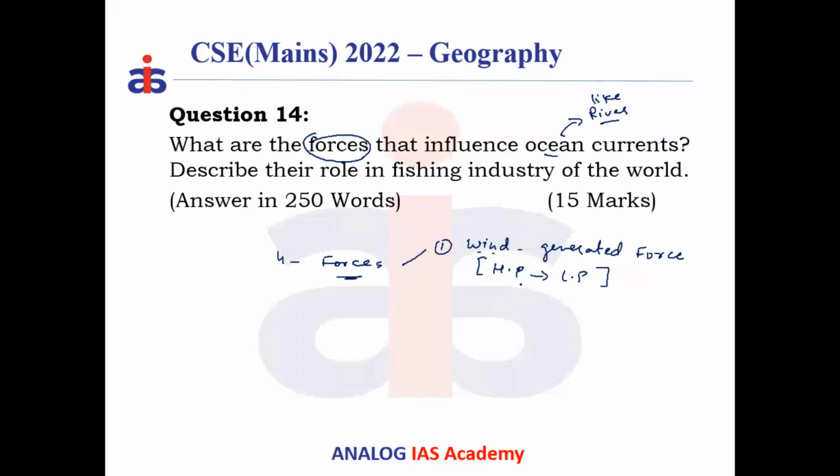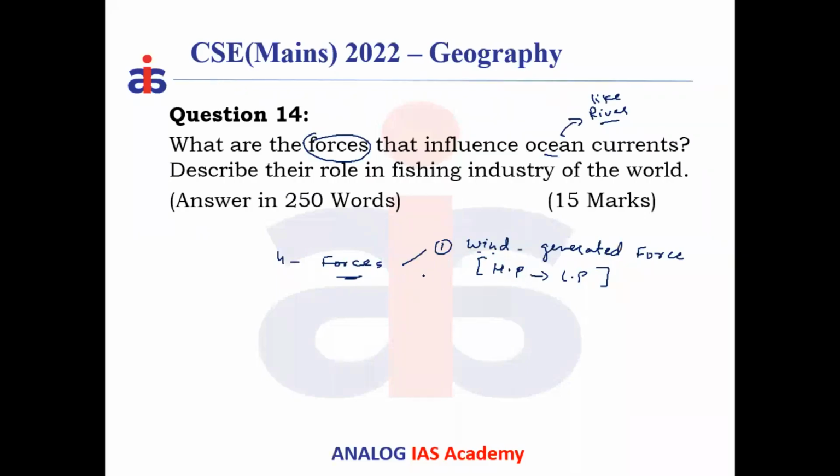Trade winds move in the northeast direction. This trade wind produces an equatorial current. Equatorial currents are on the equator part, the north equatorial current, and in the southern part, the south equatorial current. Look at the north equatorial current and the south equatorial current, a byproduct of trade winds. You can get this idea.